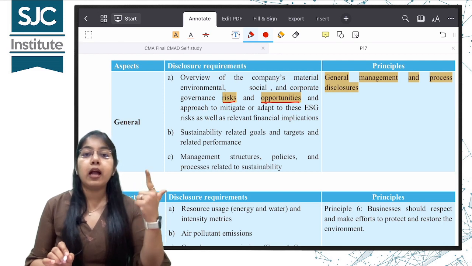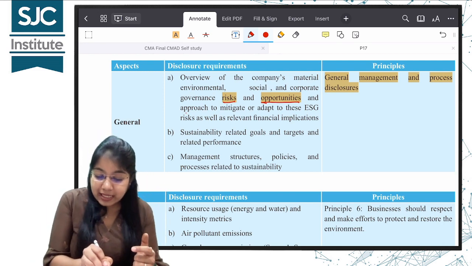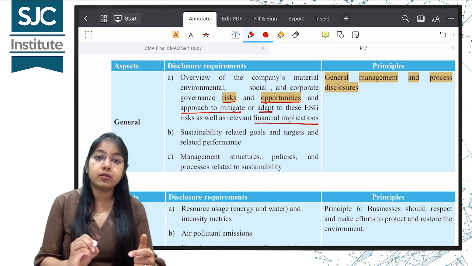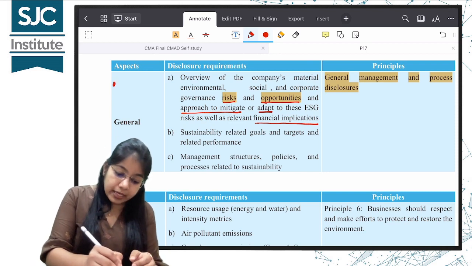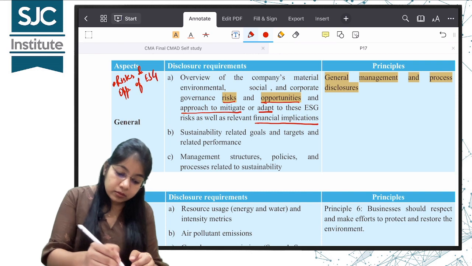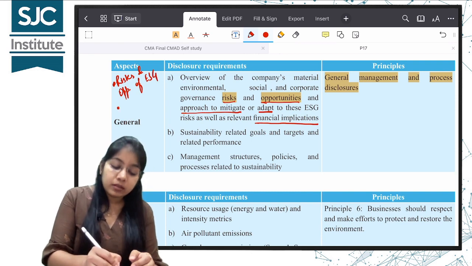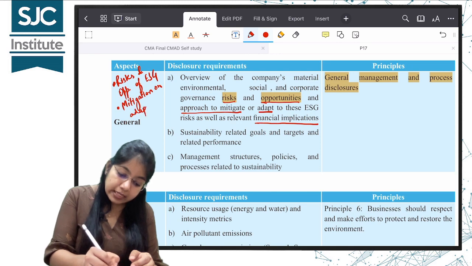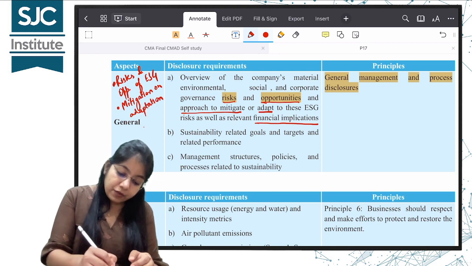Risks भी बतानी है and opportunities भी, and approach to mitigate or adapt to these risks as well as their financial implications. So if I just write it in short, risks and opportunities of what? Of ESG. Overview of this, then mitigation और adaptation, या तो कैसे reduce करेंगे इसको या कैसे इसमें adapt होंगे, and financial implication as well.